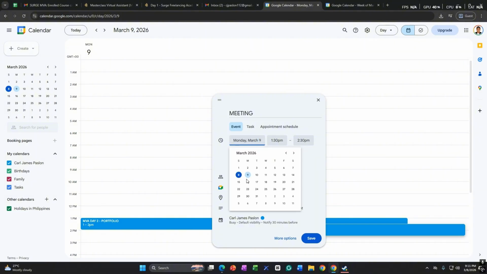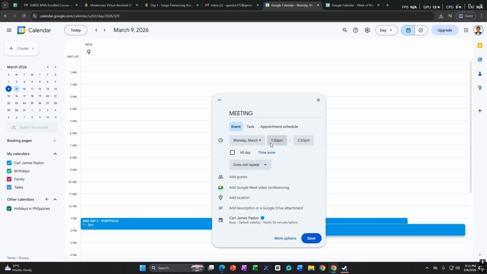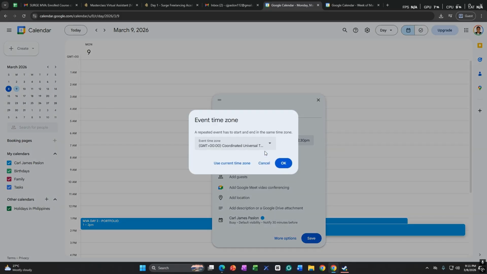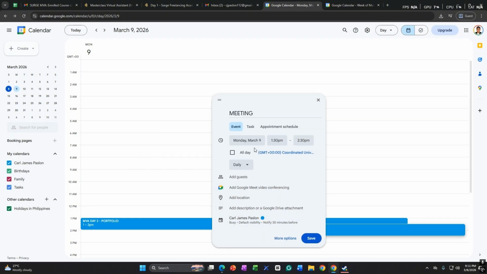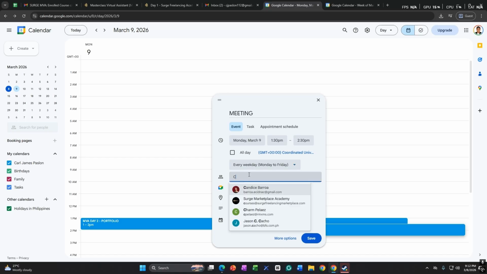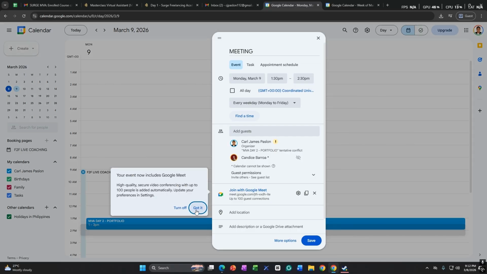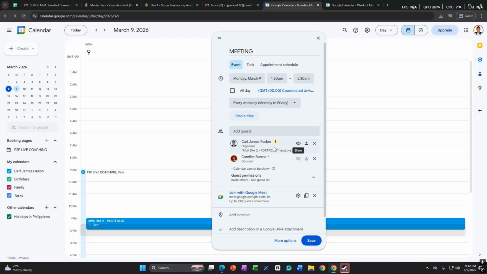So let's say we have to start on Monday at 1 to 2:30 p.m. and customize it, and then repeat daily. For the time zone, we have to check our time zone, universal, and then repeat daily for every week, Monday to Friday. You can consider that one and add guests. Let's say Candice Janelle, and then give permission, invite others.